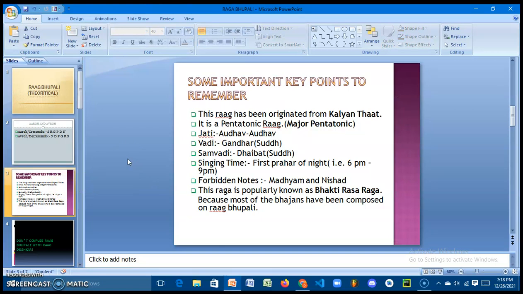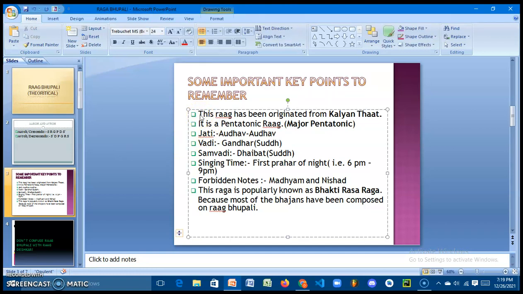key points regarding that rag. So the first key point in this rag is that the rag has been originated from Kalyan That. Rag Bhupali has been originated from Kalyan That. I will make a separate video where I will explain the thats in detail. In this video I am not going to explain the thats. So for now just remember that the rag has been originated from Kalyan That.